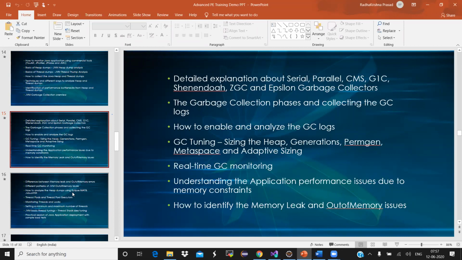So if you're in the middle of something, if you know only half of the concepts, we are starting everything from the basics. We are talking about all the 4 Ws, like what, why, when, and where. We'll talk about all the 4 Ws of each and every individual concept, and we'll show them practically. We'll also help you to create your own lab setup by giving some sample Java or .NET applications.